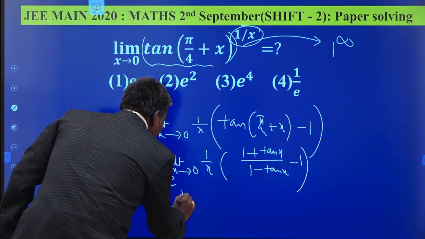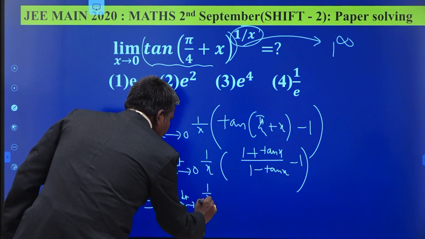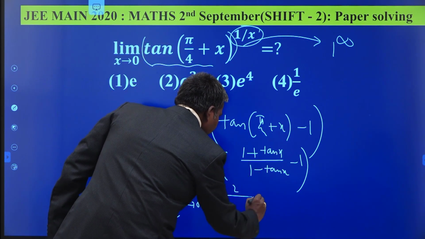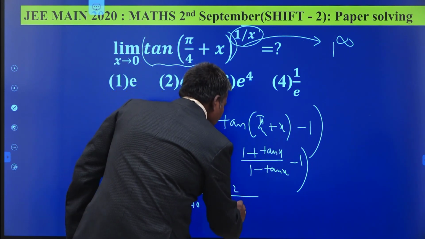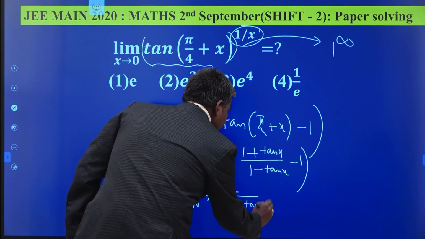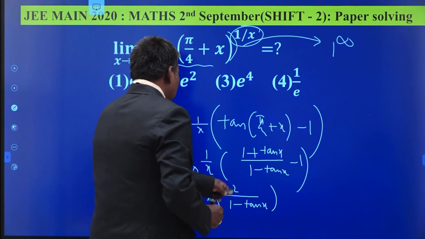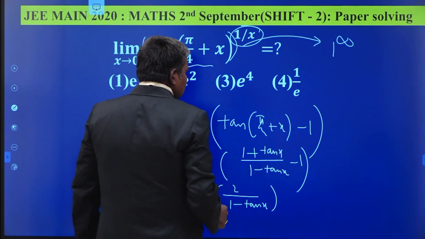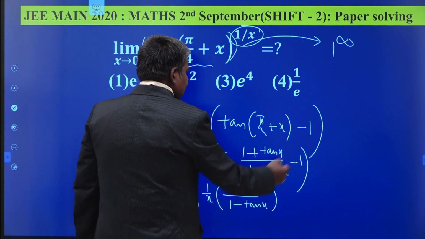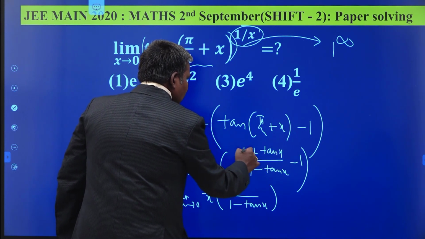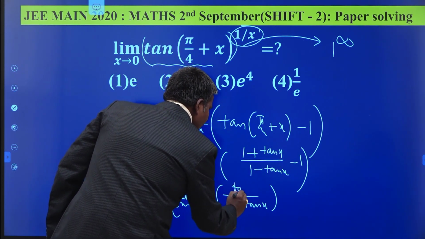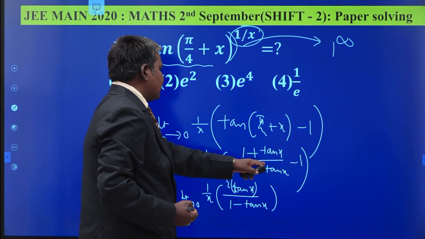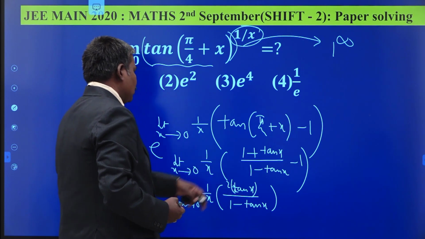This is nothing but e power limit x tends to 0, 1 by x into, by taking LCM, tan x gets cancelled, 2 by 1 minus tan x. Using tan a plus tan b, tan a, tan pi by 4 plus 1 minus tan x by 1 minus tan x, minus into minus plus, here 1 gets cancelled, here 2 tan x, we obtain 2 tan x. 1 minus 1 plus 1 gets cancelled, tan x minus of minus plus tan x, 2 tan x.